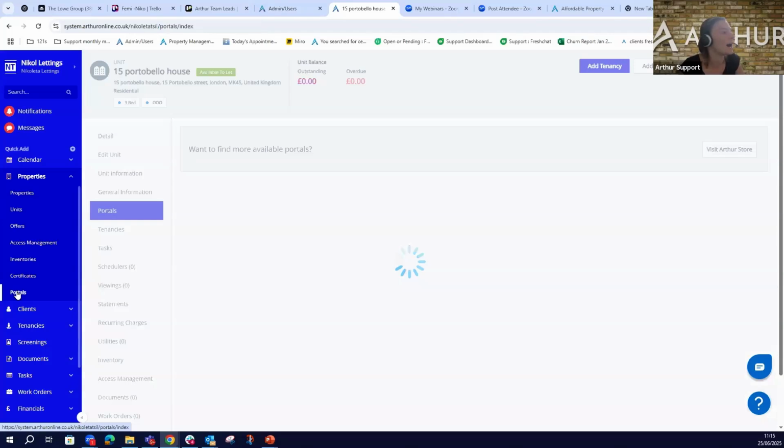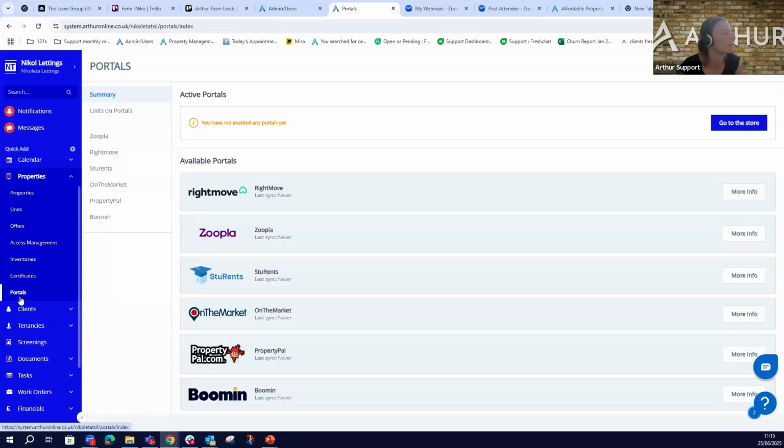So, if we go to portals right here on the index page menu, right? If I was active on any of these portals, I would be able to click on it, right? It does nothing right now. And this is where you will be able to see all of your units that you have added against the portal. I'm not able to do it right now. However, as soon as you sync, you will be able to click on the respective portal that you integrate with directly.